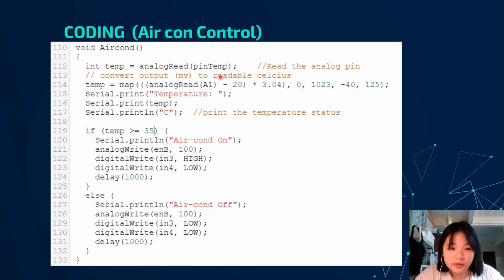So this is the aircon control method. As you can see, we read the temperature sensor, and then we convert the output to a readable Celsius, and then we print out the data. If the temperature is higher than 35, the aircon will turn on. If the value is lower than 35, the aircon will turn off.